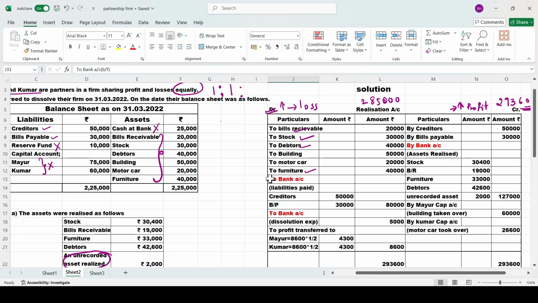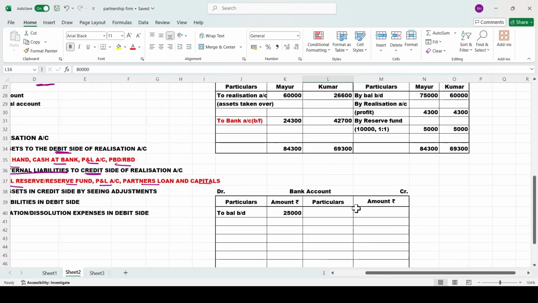See, here you have bank account. Which side? Debit side. How much is the amount? 80,000. So we'll take it to the credit side, by realization account. This is liabilities paid.